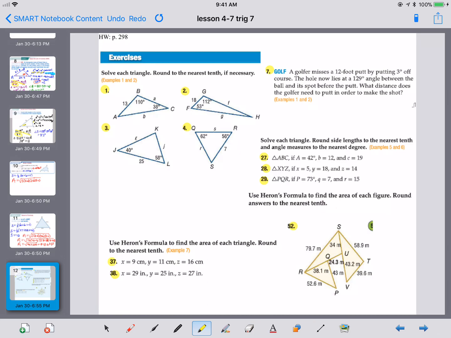Be careful of the way that they have broken down the sides in 52. Like this is the 34 they're talking about. This is 43.2. They have broken up each individual side and piece, okay? So that is the homework.